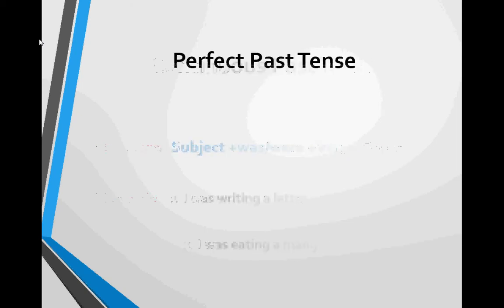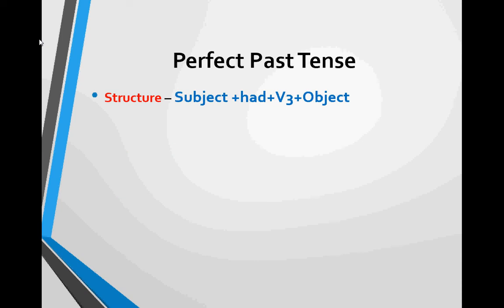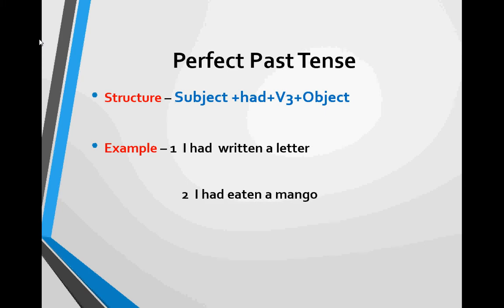Then next is perfect past tense. Structure of perfect past tense is subject plus had plus V3 plus object. Example of this tense is I had written a letter, then second is I had eaten a mango.